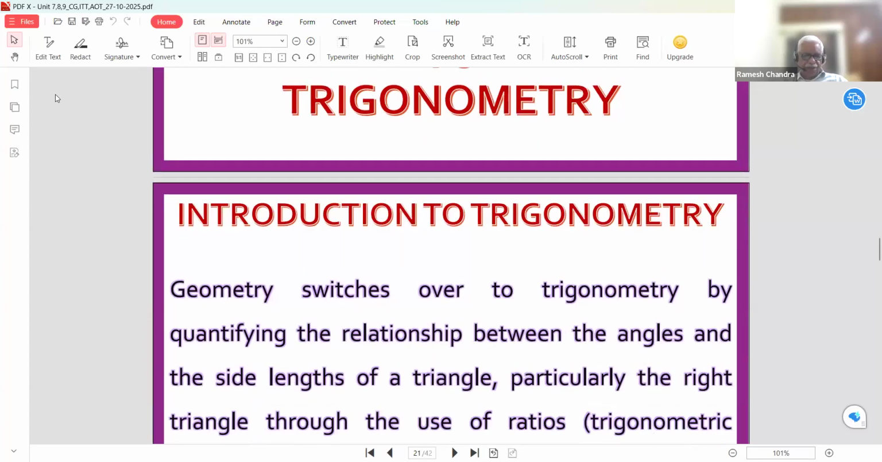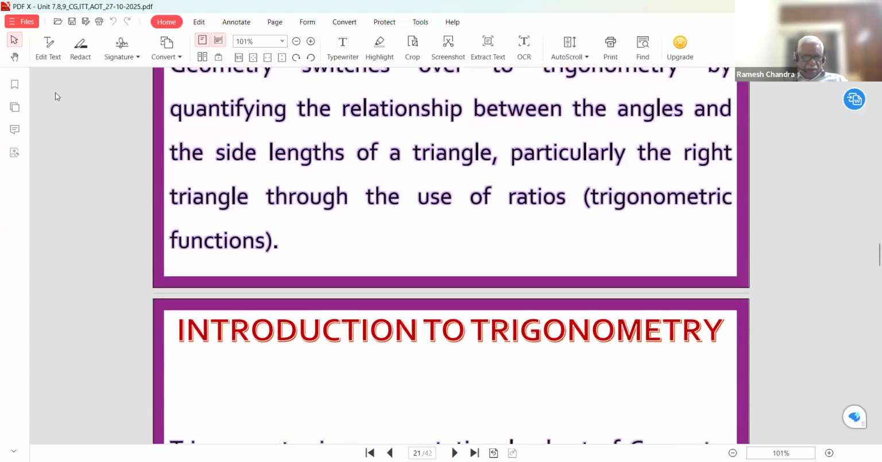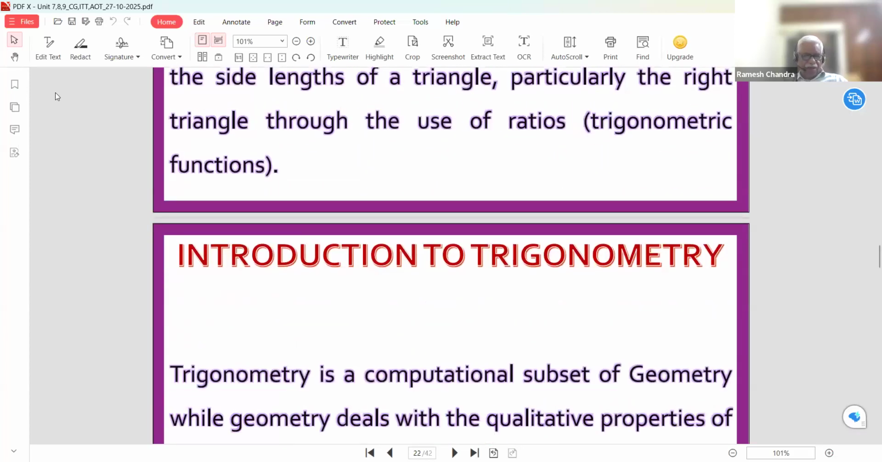Geometry switches over to trigonometry by quantifying. Quantifying is a very important term. Geometry switches over to trigonometry by quantifying the relationship between the angles and the side lengths of a triangle, particularly the right angle triangle, through the use of ratios, and after that we call them trigonometric functions.